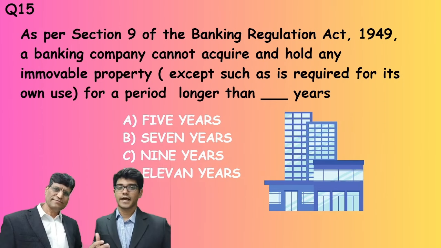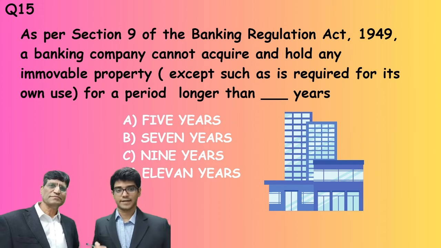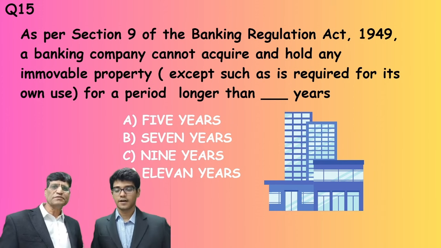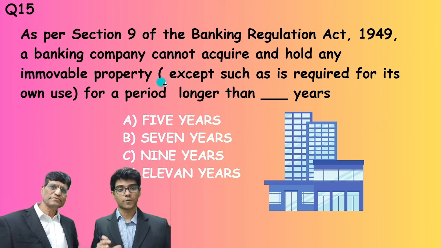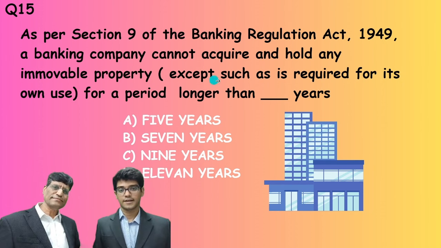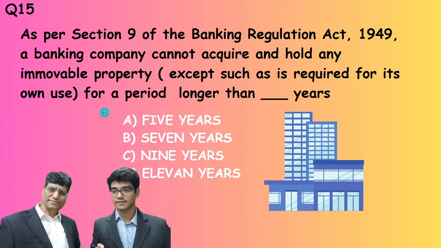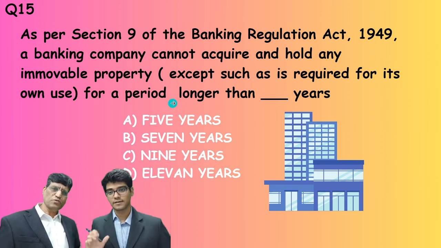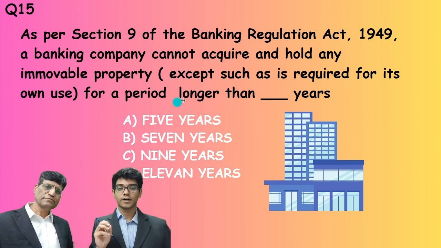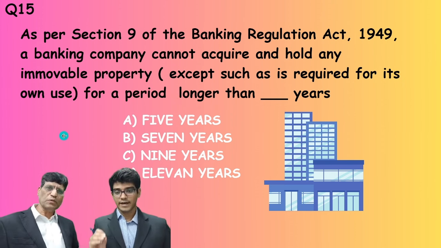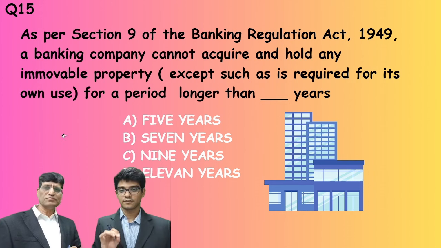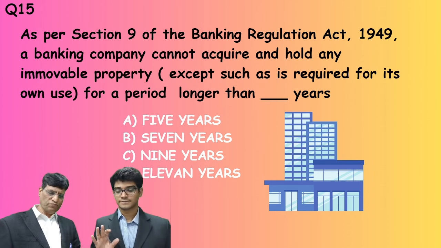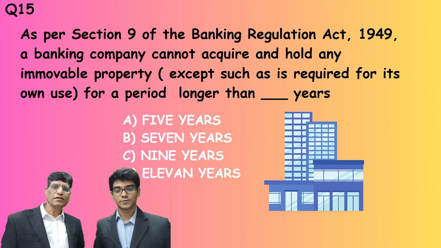Question 15. As per Section 9 of the Banking Regulation Act 1949, a banking company cannot acquire and hold any immovable property except such as is required for its own use. This is a very important part. For a period longer than how many years? 5, 7, 9, or 11? Moving to see the answer.